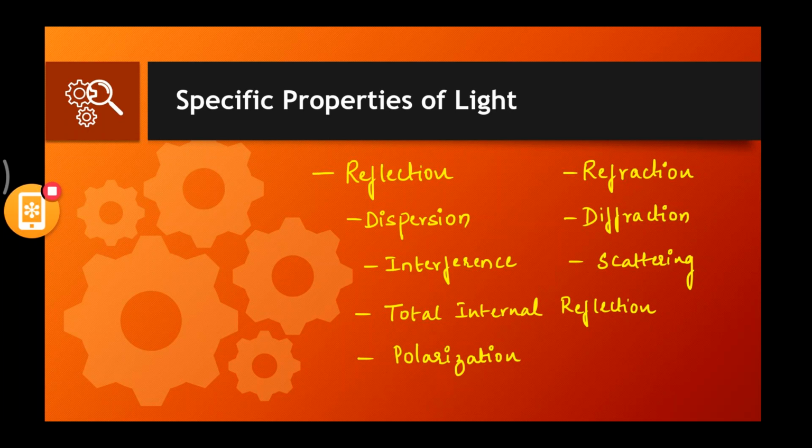All right. Quickly write down these specific properties of light, the same way as you see on the screen. Write the same thing in your notes as well, because running notes will help you, and they will serve as revision notes too. We will have work logs, but work logs are completely Q&As, so it is better that you take running notes as well. I believe most of you do the same thing.